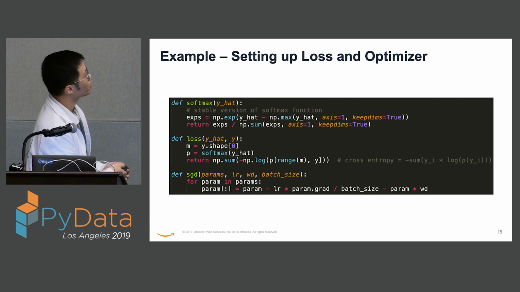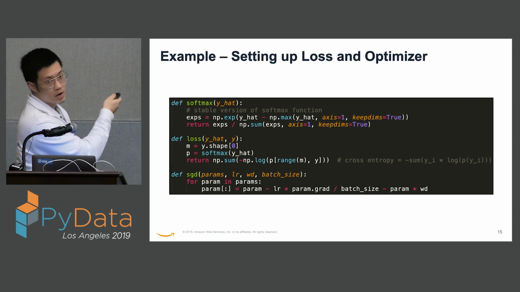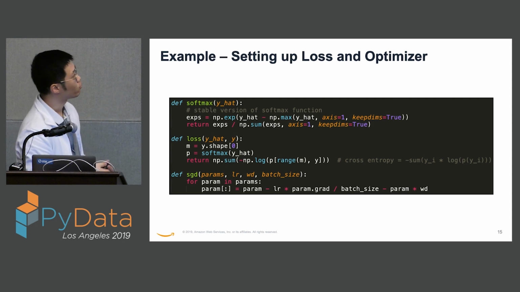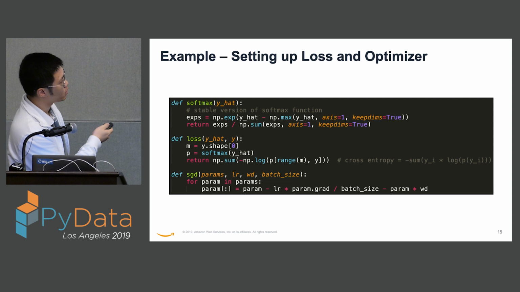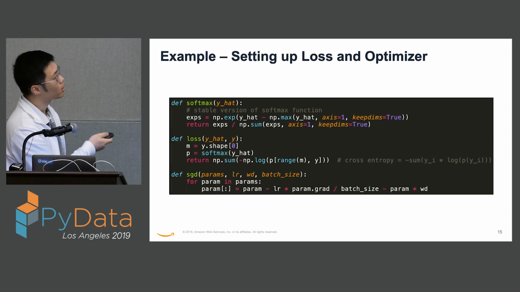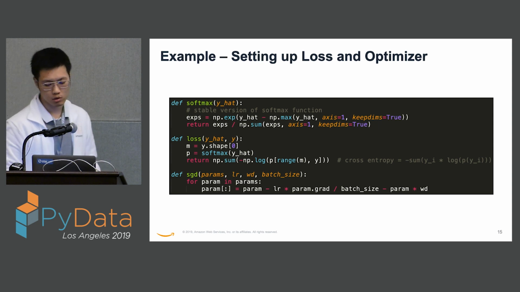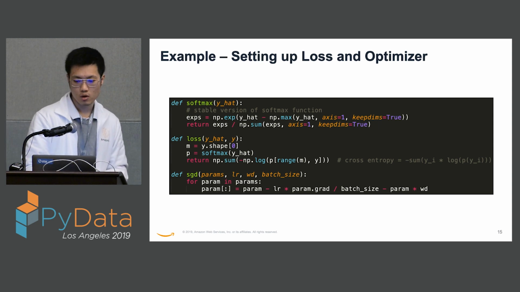And now we define the optimizer, which is stochastic gradient descent. For each parameter in it, we take its gradient after it's computed, and we multiply it with the learning rate, and we average it by the size of the batch. And here we are also adding a regularization trick, which is a weight decay, to regularize the model to prevent overfitting.